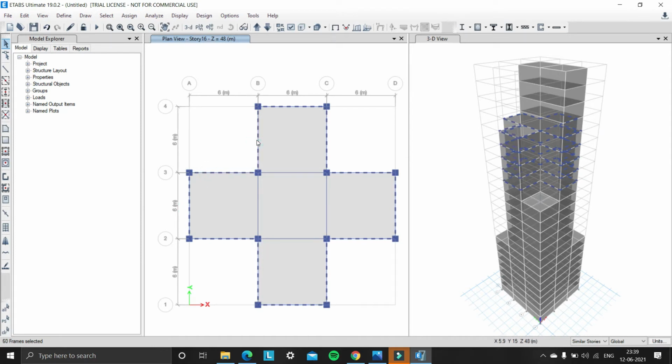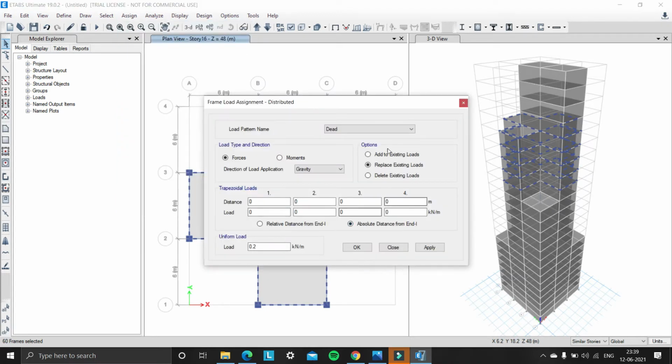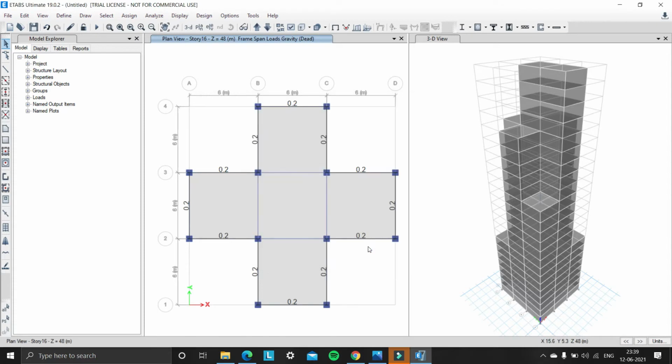So now we have selected the external beams in story 15 to 19 and assign the cladding load of 0.2 kilonewton per meter. So a cladding load of 0.2 kilonewton per meter is applied on the external beams in story 15 to 19.